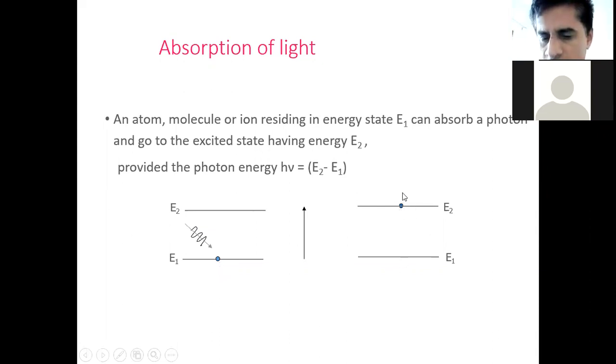Now this is the atom or molecule or electron in excited state, that is energy E2.